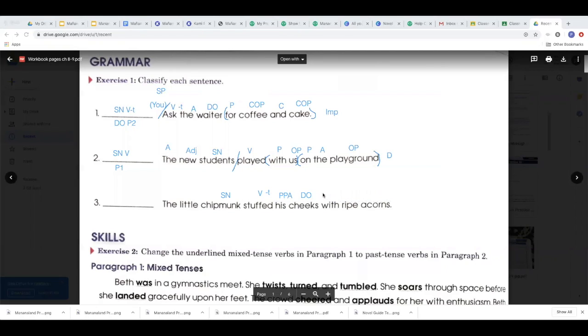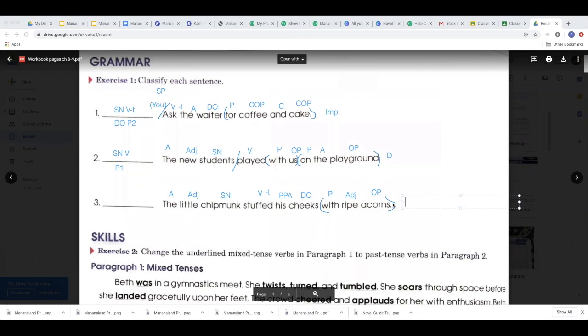With is a preposition. With what? Acorns. Object of the preposition. With what kind of acorns? Ripe acorns. Adjective. Put your parentheses around the prepositional phrase. What kind of chipmunk? Little chipmunk. The is an article adjective.